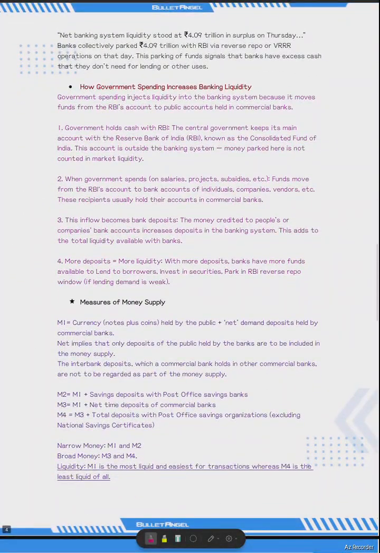So as per the article, net banking system liquidity stood at 4.09 trillion. It means banks collectively parked 4.09 lakh crore with the RBI via this variable rate reverse repo operation on that day. This parked fund signals that banks have excess cash that they do not need for lending or other use.